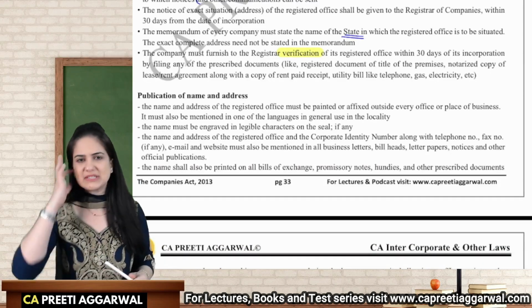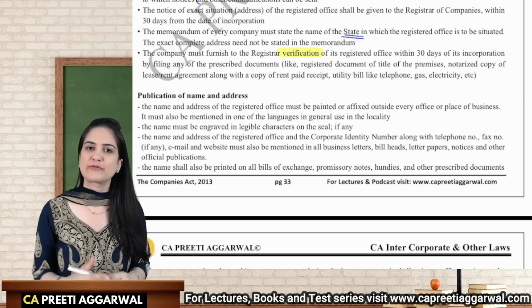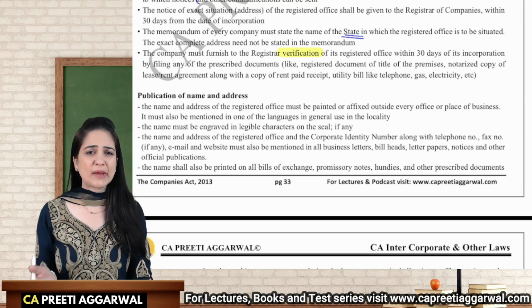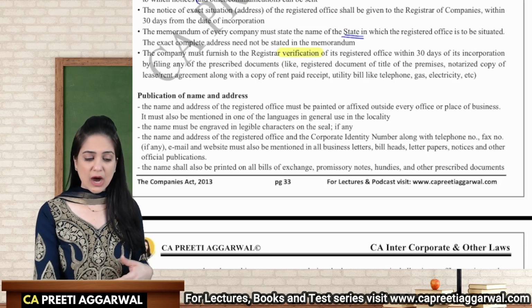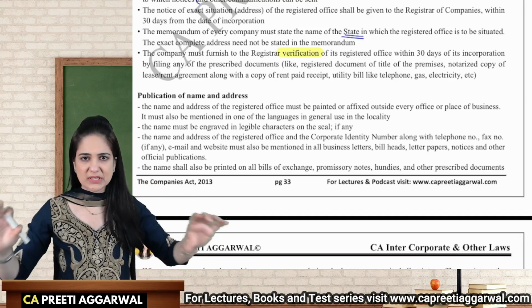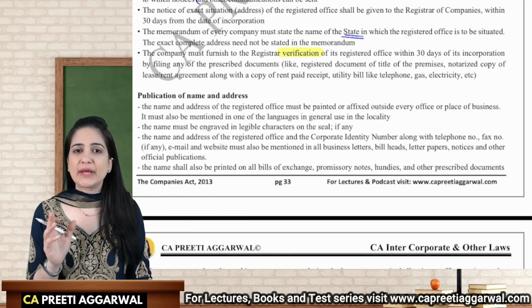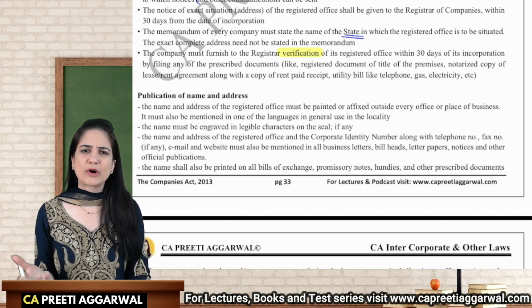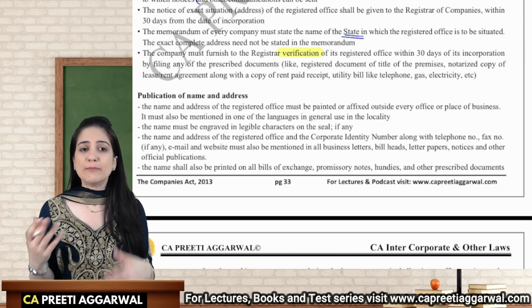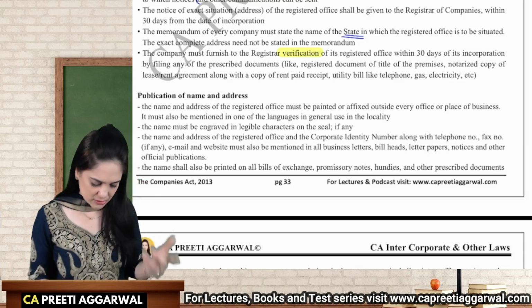Publication of name and address. See, wherever my name is mentioned, I also have to write the registered office address. So in case of letterheads, bill paper, invoices, outside my registered office, wherever the name of the company is printed or mentioned, I also have to write the address of the registered office. And yes, there are other requirements also, like in the letterhead you will also have to include the website of the company, the mobile number, etc. So all those are other requirements.